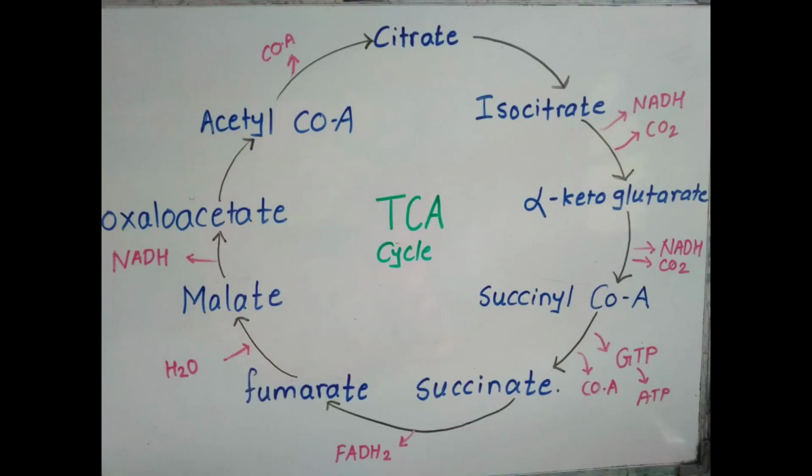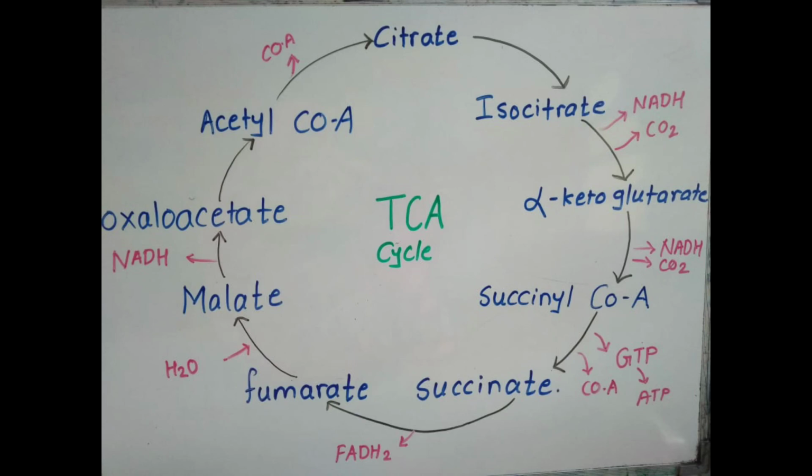So this is the diagrammatic representation of the TCA cycle. The cycle starts with the formation of citrate, which is also called citric acid. See at the top of the cycle. Then citrate is converted into isocitrate. Then it converts to alpha ketoglutarate. During this conversion, NADH and carbon dioxide are released. From alpha ketoglutarate, it converts to succinyl-CoA. During the process, NADH and CO2 are again released.